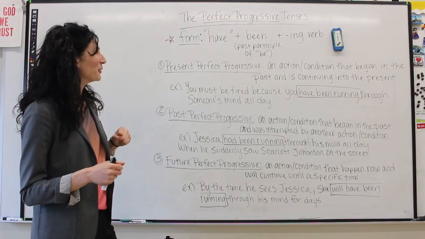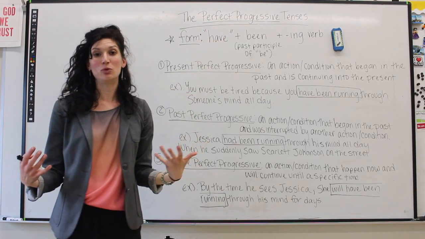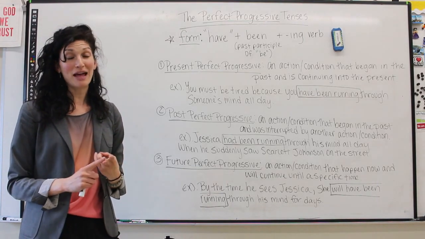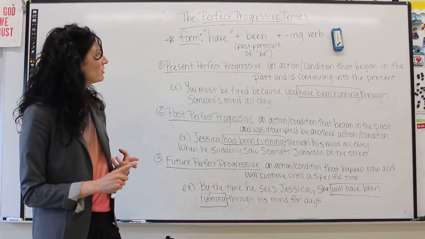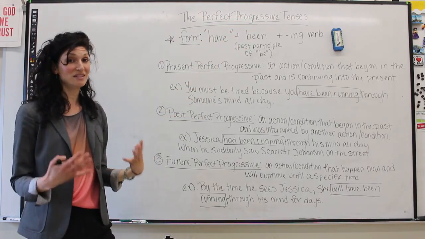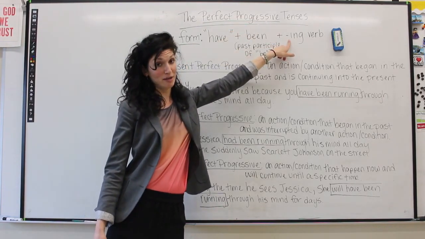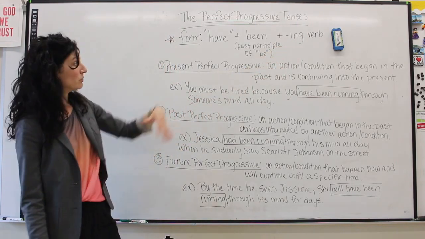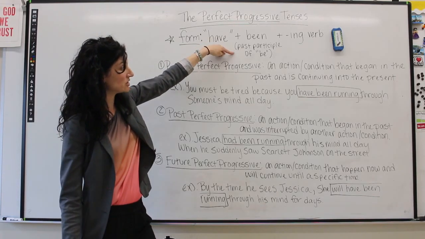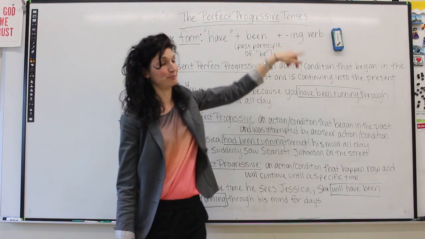So, we talked about the perfect simple tense, and we had said that the form of that tense was the verb to have plus the past participle of another verb. Well, the perfect progressive tenses take a very similar form, but they have one additional element that makes it progressive, and that would be a verb ending with an ing. Therefore, they always take the form of the verb have plus the past participle of be, which is been, plus a verb ending with ing.